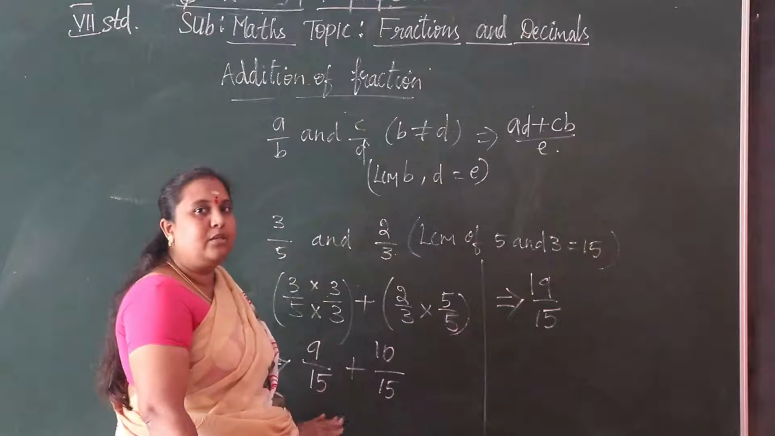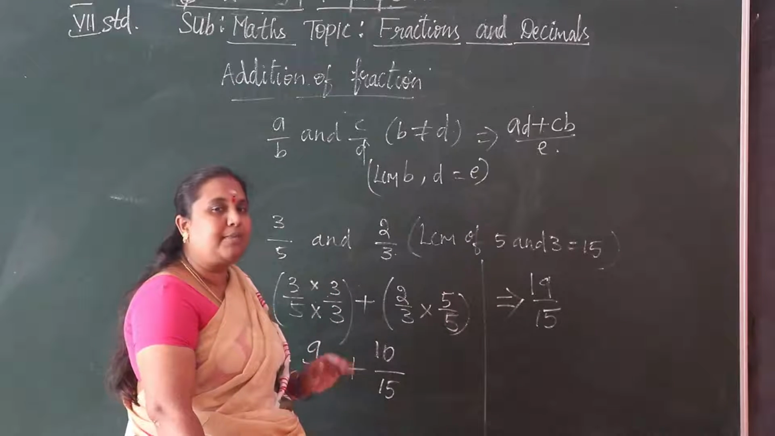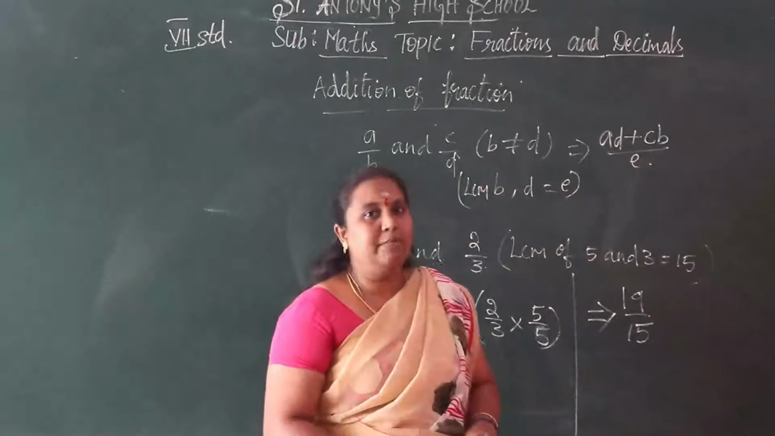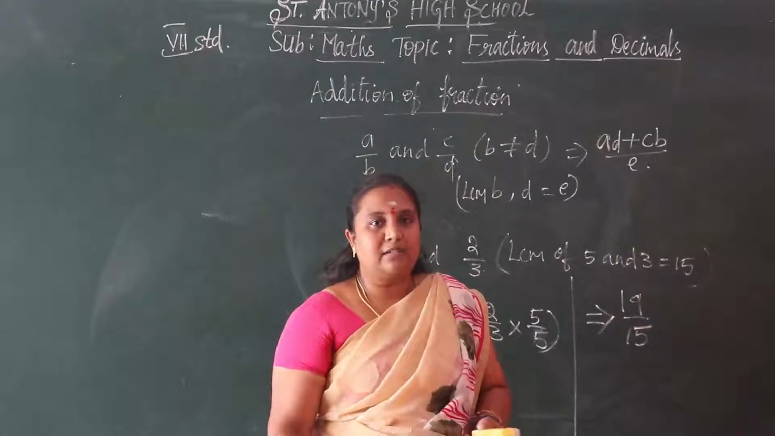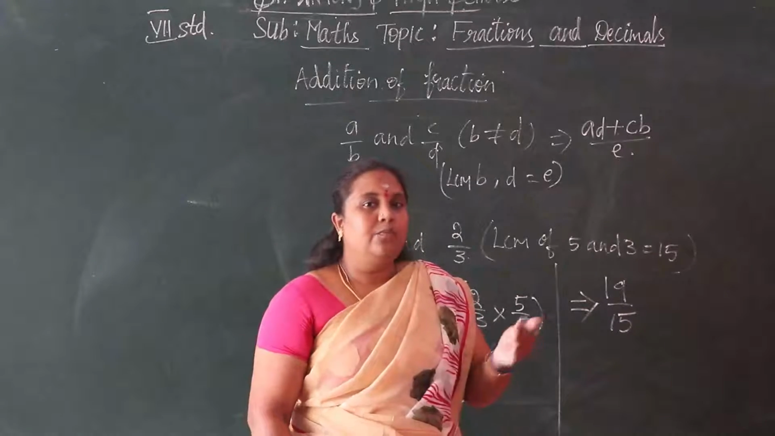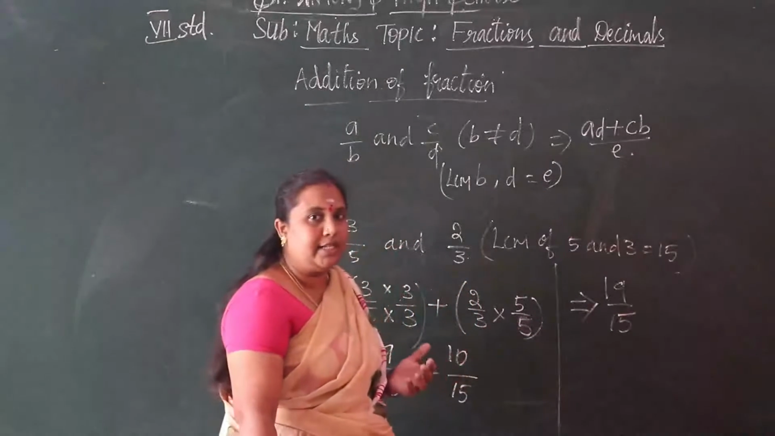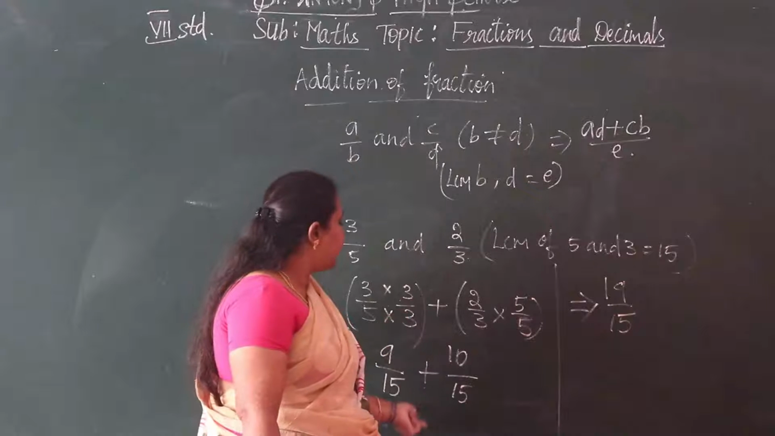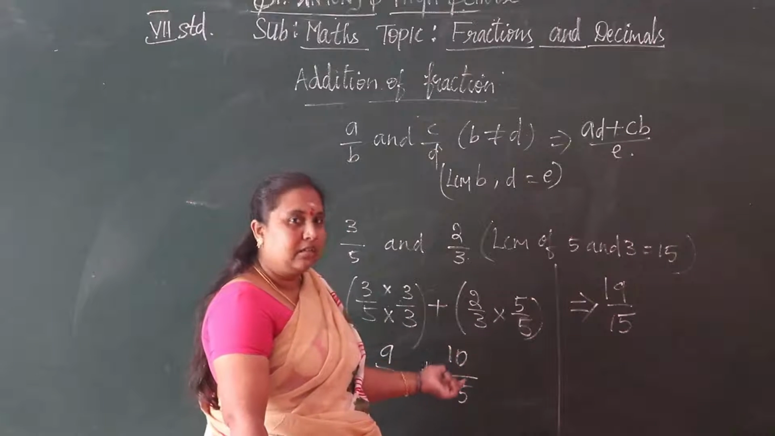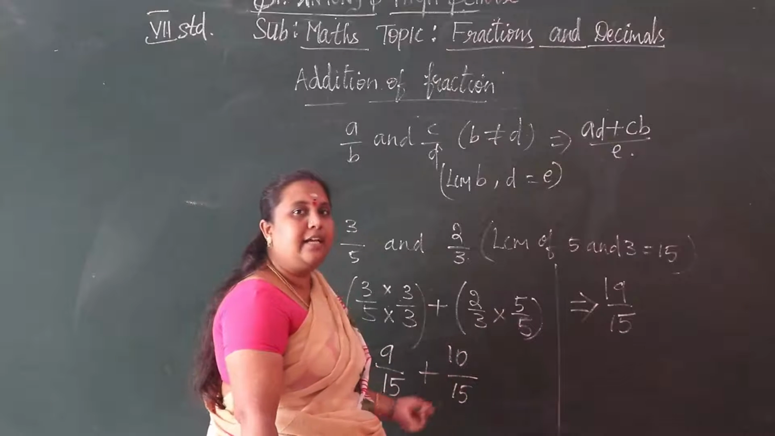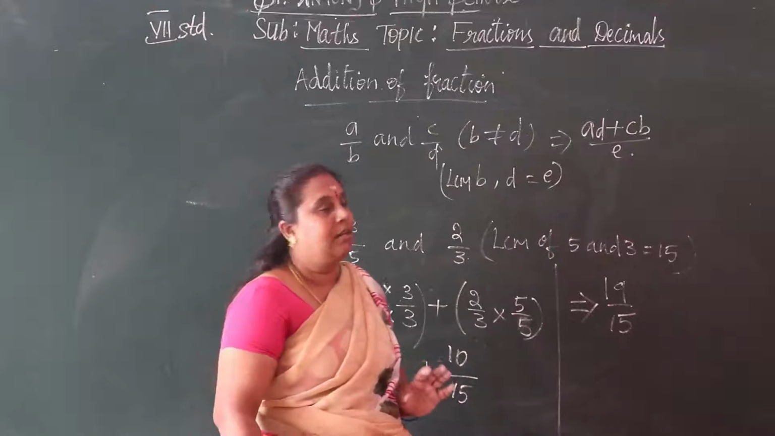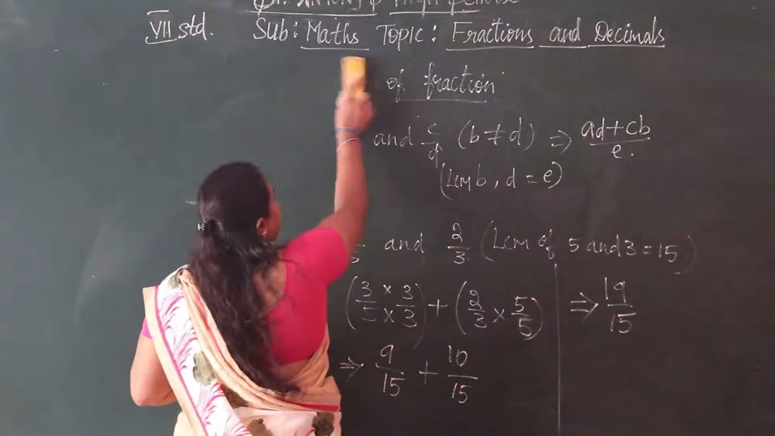The same procedure applies in subtraction of the fractions also. With the same denominators we can subtract the numerators of the given fractions, and with different denominators we make the denominators the same by taking the LCM of the given denominators, and then we can subtract the numerators of the fractions. Understood, children? Okay, then we move on to the subtraction.